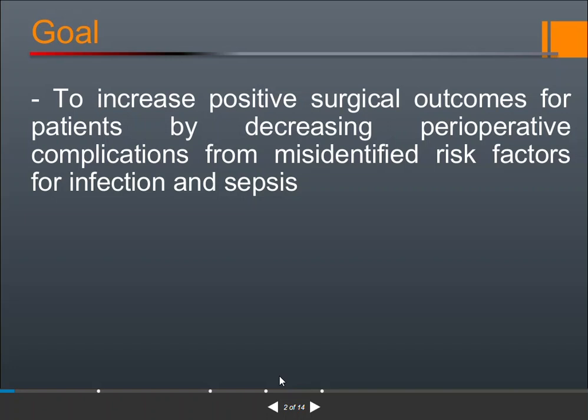Perioperative, that we have discussed before, includes all three terms, that is pre, intra and post-operative. So to decrease that complication from misidentified risk factors for infection and sepsis, means they are removing the risk factors which can cause the infection and the sepsis.